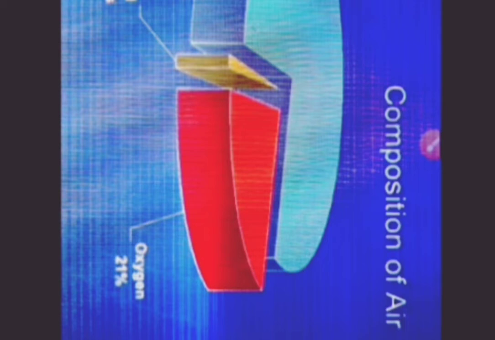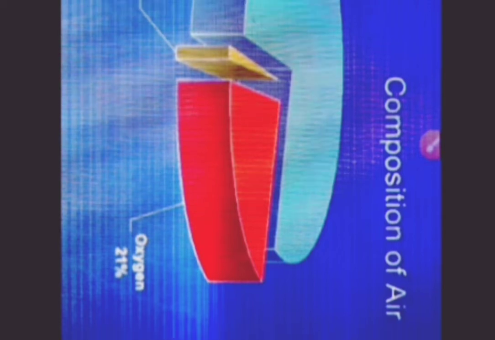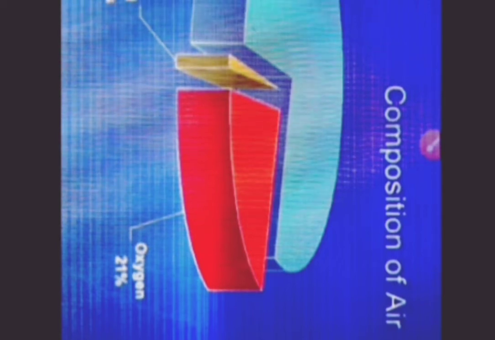Oxygen is present in the atmosphere, that is the lifeline of the earth, and in the same way carbon dioxide is also there, so it keeps the earth warm. Otherwise the temperature of earth may cool down during the nights and we may not survive. And in the same way nitrogen is also very important for plants. So due to these gases present in the atmosphere, we are living on the earth comfortably.